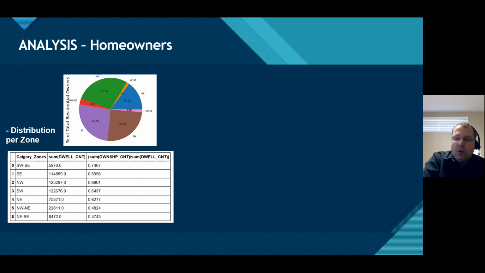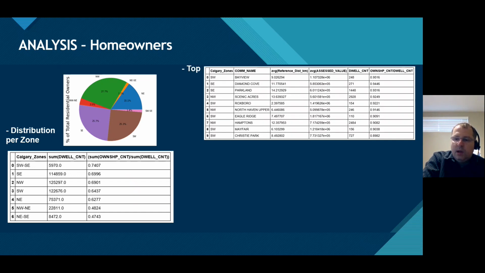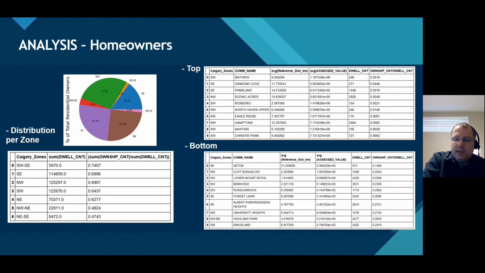The percentage of owners per zone is similar to the property assessment proportion, as we can see in the pie plot here. Divided by the number of dwellings, the percentage is similar among the major zones. Checked by community, the number can vary significantly. For example, in Bayview, 95% of homeowners live there, whereas in Dalton, just 14%. It's interesting to see that the majority of the top communities have average property assessment higher than the average of the zone that we presented previously.